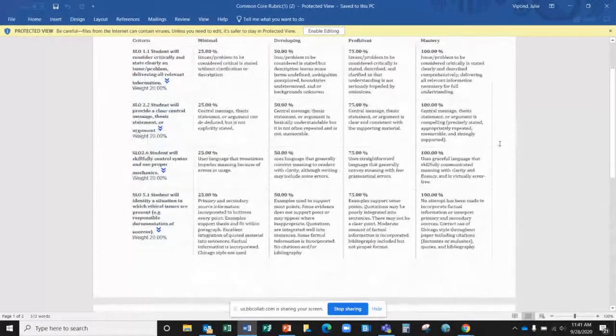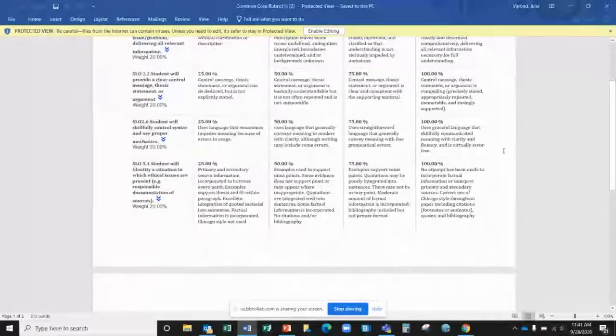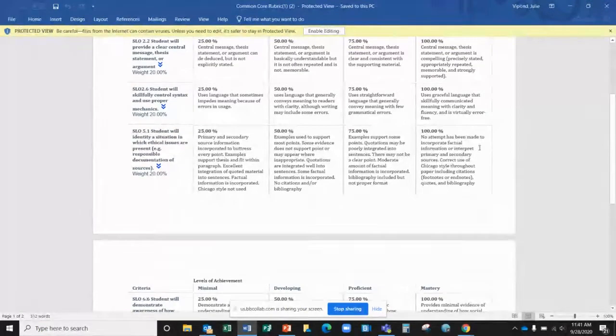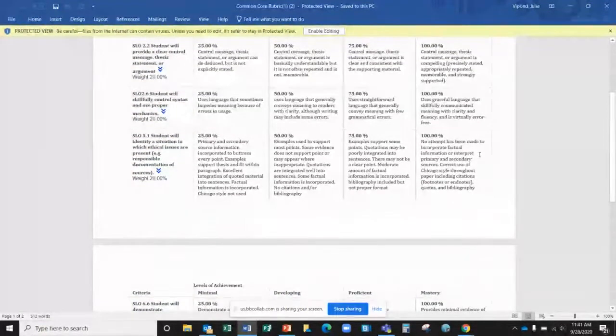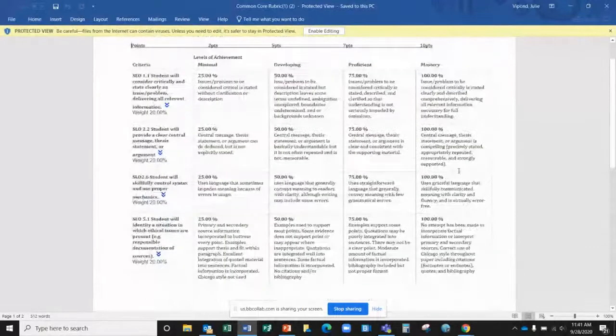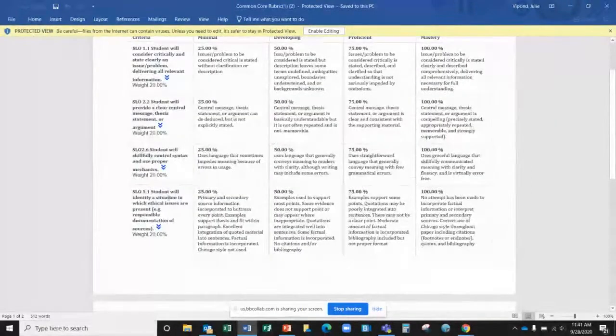So you do have to have a thesis. She was talking about sources. The rubric says, "No attempt has been made to incorporate factual sources." I think what that's talking about is Student Learning Objective 5.1: do you cite your sources correctly?